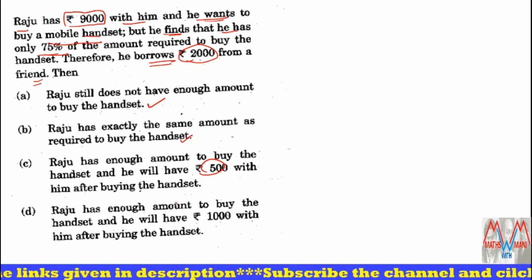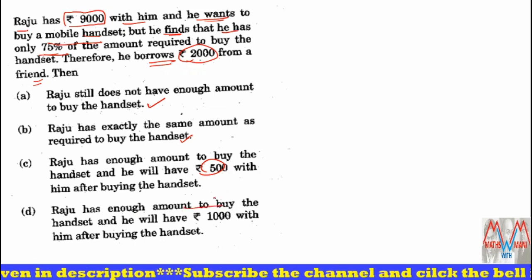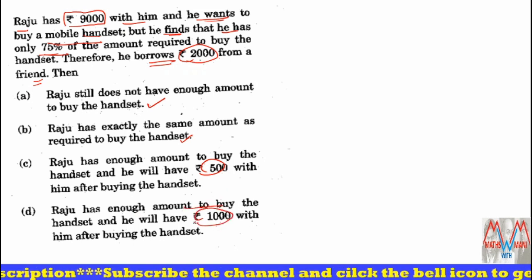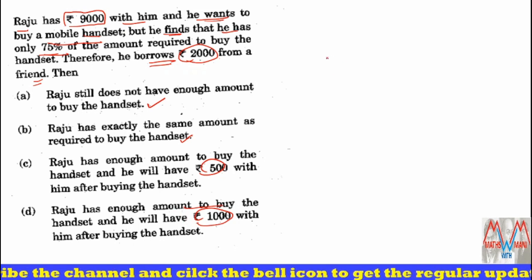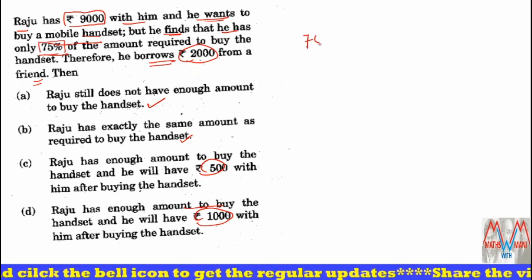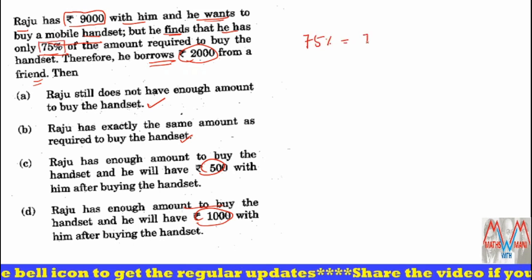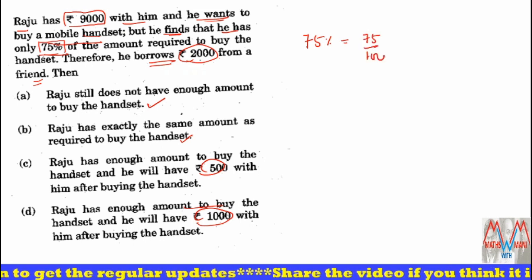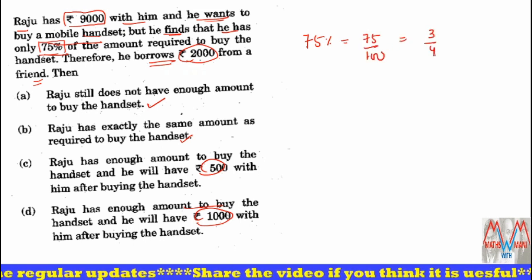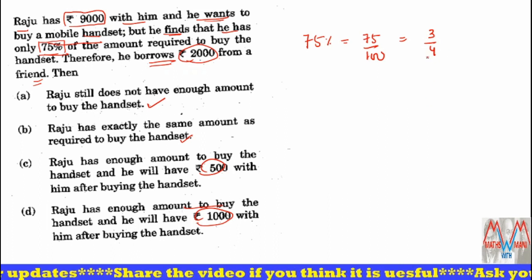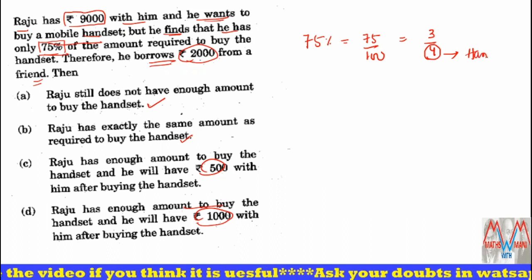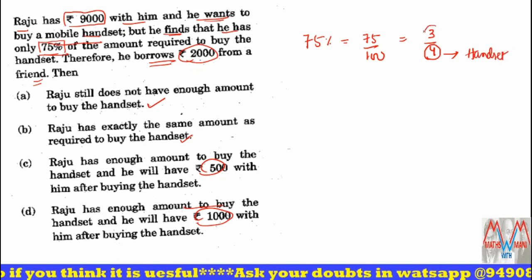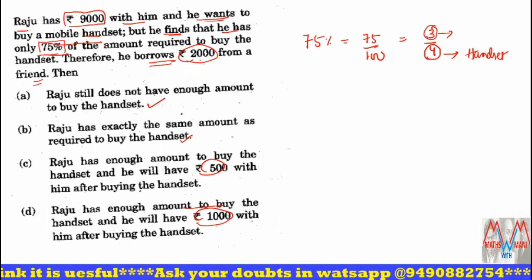And Raju has enough amount to buy the handset, and he will have 1,000 rupees extra with him after buying the handset. So let's see, first year percentage, 75 percentage. So please convert that 75 percentage into fraction, that is 75 by 100, 3 by 4. So in that 3 by 4, 4 parts represent the cost of the handset, and these 3 parts represent the amount he has.